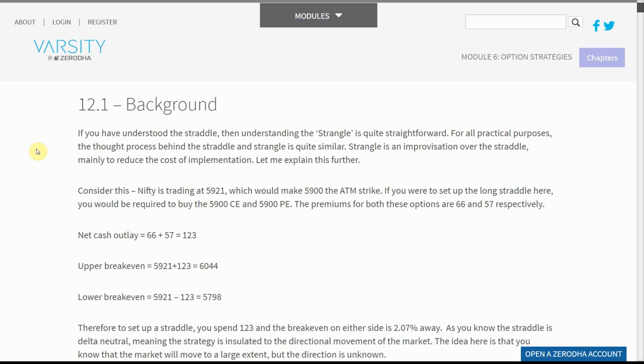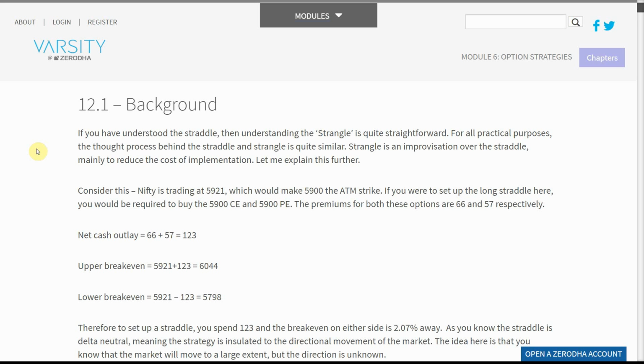Consider this: Nifty is trading at 5,921, which would make 5,900 the ATM strike. If you were to set up the long straddle here, you would be required to buy the 5,900 CE and 5,900 PE. The premiums for both these options are 66 and 57 respectively.